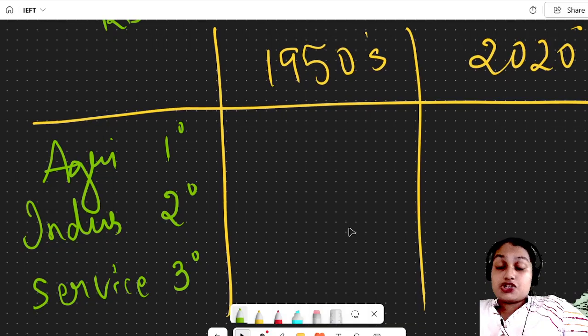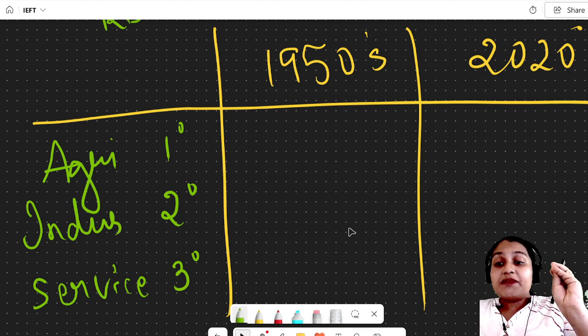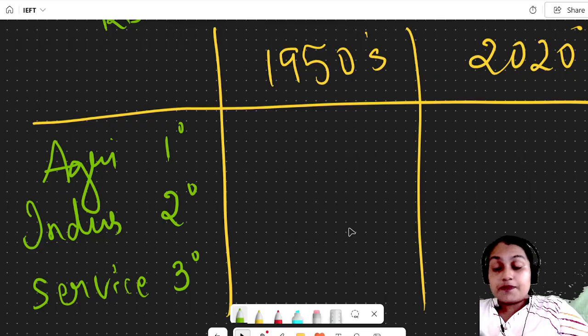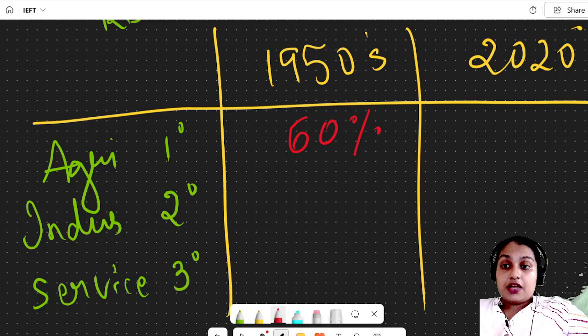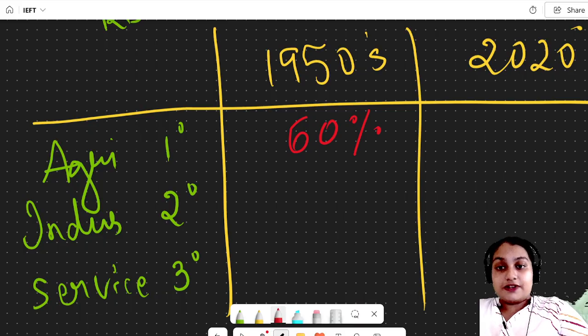In the primary sector, we will go through the 1950s first. In the 1950s, most of the people concentrated on agriculture. 60% of people lived by working on the first sector, the agricultural sector, because agriculture was a profession.